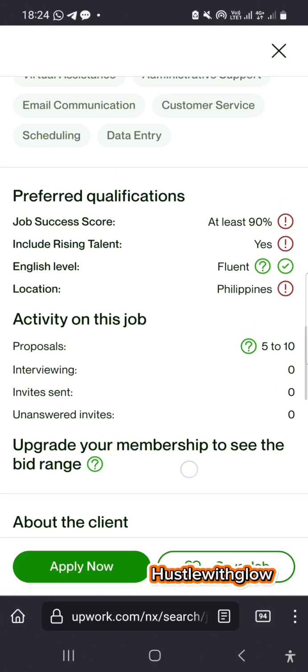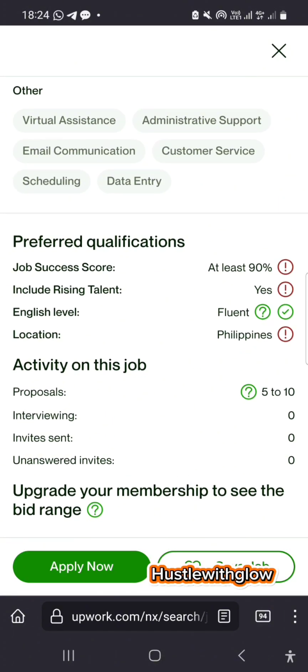But then before we continue, let me explain this further. Here, the job score is showing me at least 90%. That is why it's showing this red, because my job score for this my profile hasn't gotten to 90% yet. Then include rising talent.